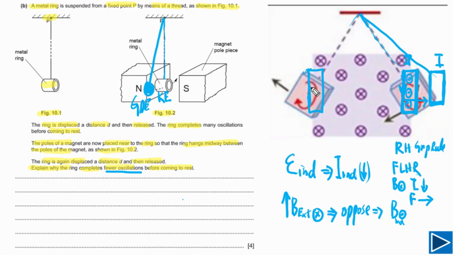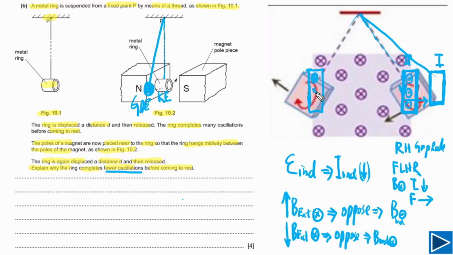Now we need to understand whether the magnetic field inside this will increase or decrease. External magnetic field, now it will decrease. So we can write down external magnetic field will decrease, and external magnetic field is into the page. Now this conductor, again it will oppose the change, but in this case external magnetic field is decreasing, so it will try to maintain the magnetic flux. So the B induced, in this case, has to be in the same direction as external magnetic field.